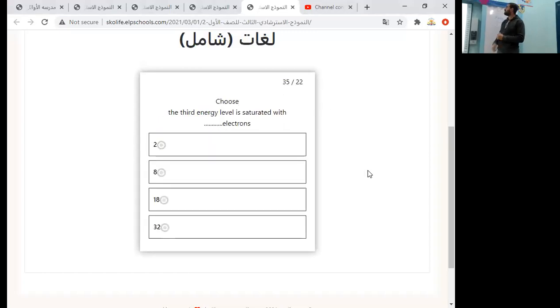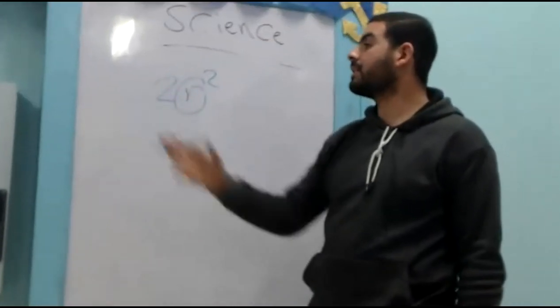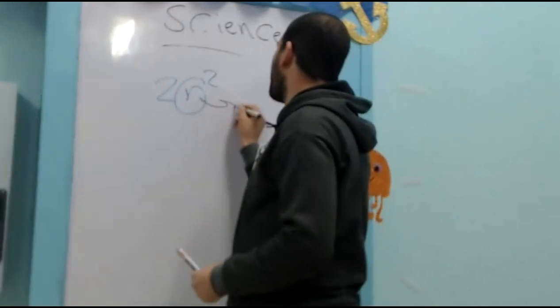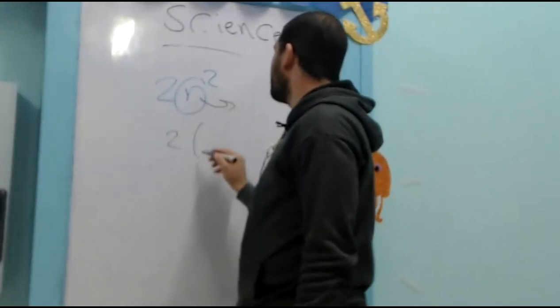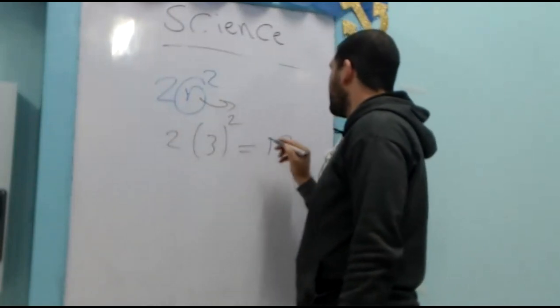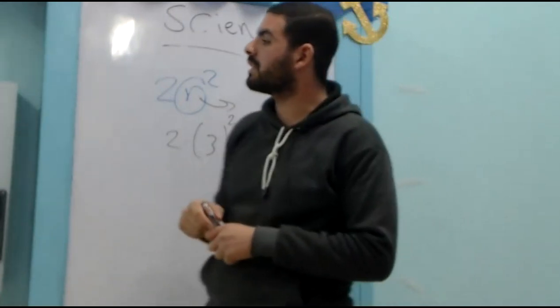The third energy level is saturated with how many electrons? As we know that the number of electrons is determined through the rule 2n power 2, where n is the number of energy level. And he asked us about the third energy level. So put n with a value of 3. So the answer will be 2 multiplied by 3 power 2, it equals 18. So the third energy level is saturated with 18 electrons.